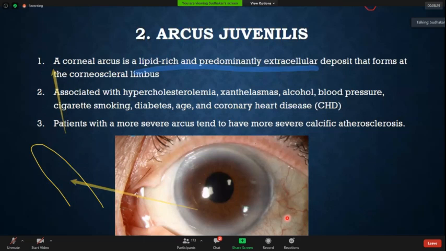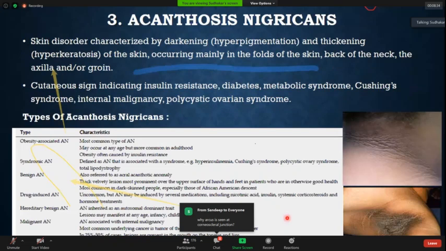But these three things are very important as markers of atherosclerosis. Now, again, one important feature is acanthosis nigricans, a marker of metabolic syndrome. Not only a marker of metabolic syndrome. Now, what is acanthosis nigricans? These are darkening or hyperpigmentation. Most of you would have seen a hyperpigmentation or a darkening. It is a hyperkeratosis seen most commonly at the nape of the neck. It can be seen in the axilla or it can be seen in the groin. Most commonly, we encounter this in the patient with metabolic syndrome.